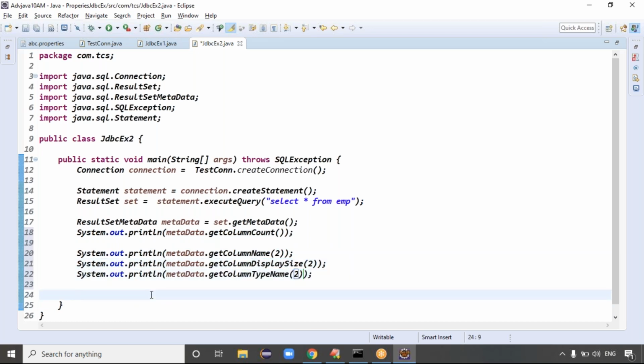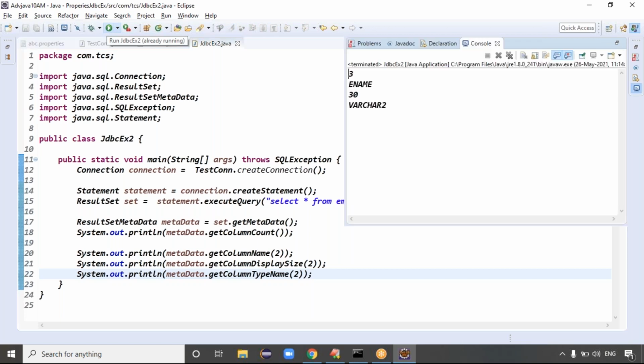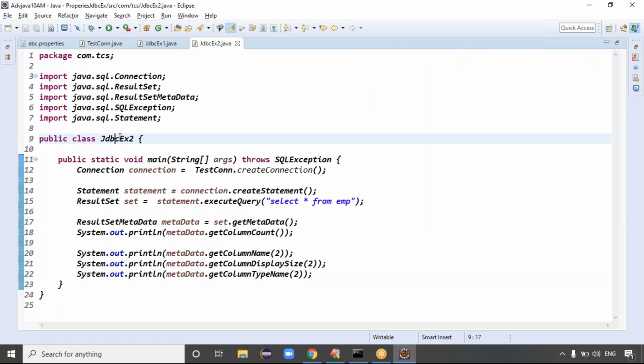We need to get some information about the table data, guys. Column data, you're going for this information, right? If we run this code, see the output. How many columns are there means getColumnCount, 3. Second column is employee name, its size is 30, and its type name is varchar2, right? Exactly.